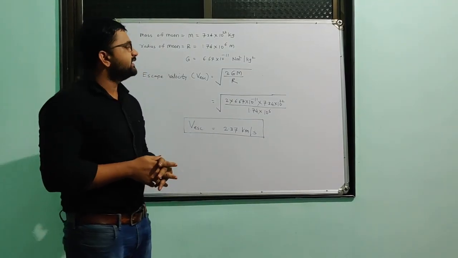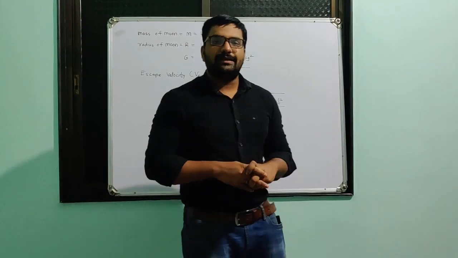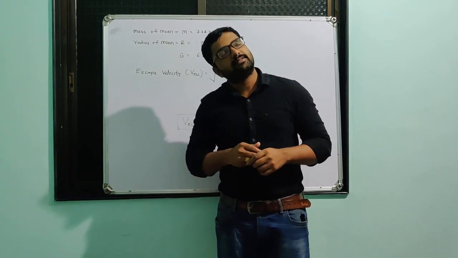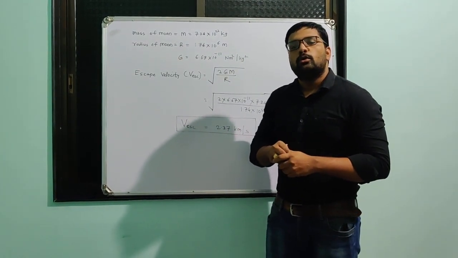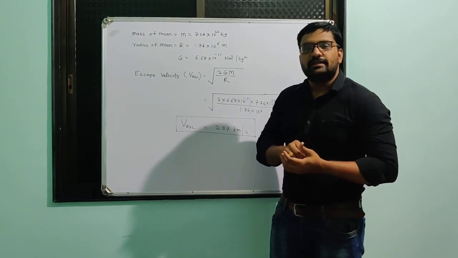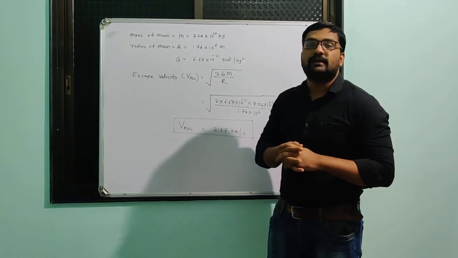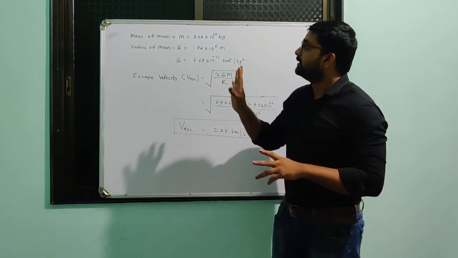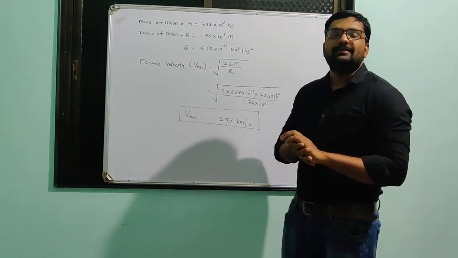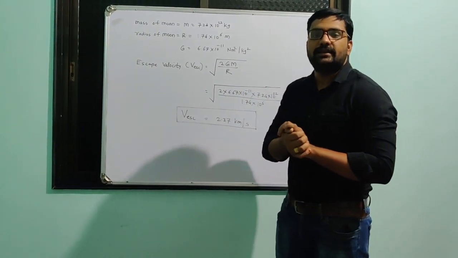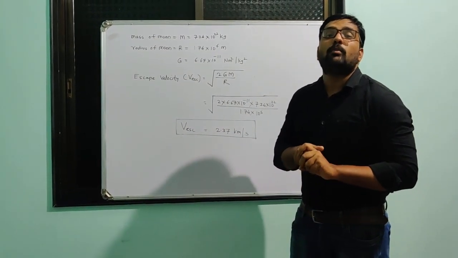So now we have to see one problem based on escape velocity. Escape velocity, that part we already discussed, is the minimum velocity we have to give an object to escape it from the Earth's gravitational influence. That is nothing but the escape velocity. Now in this problem, the solved problem in our book, what is the escape velocity on the surface of the moon.